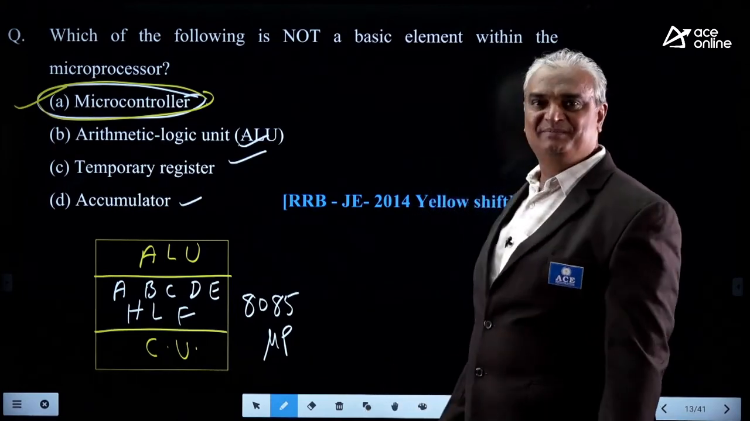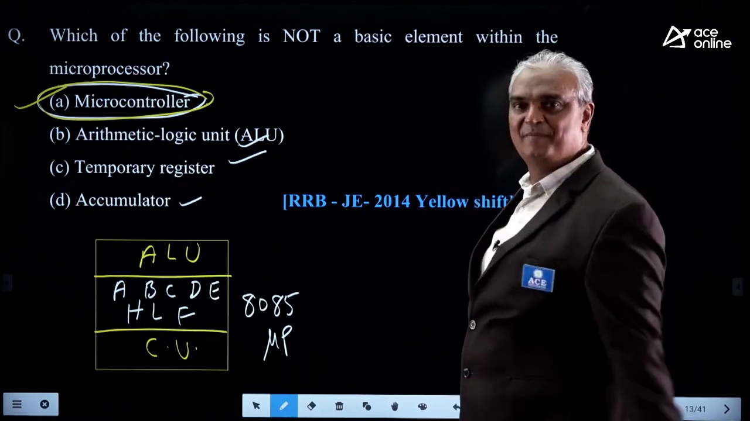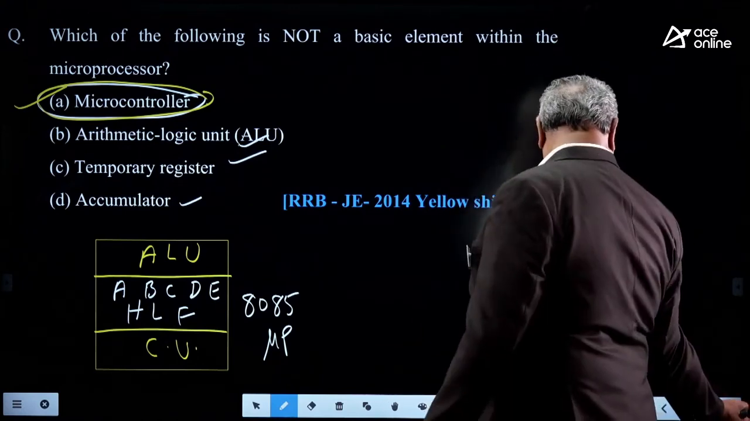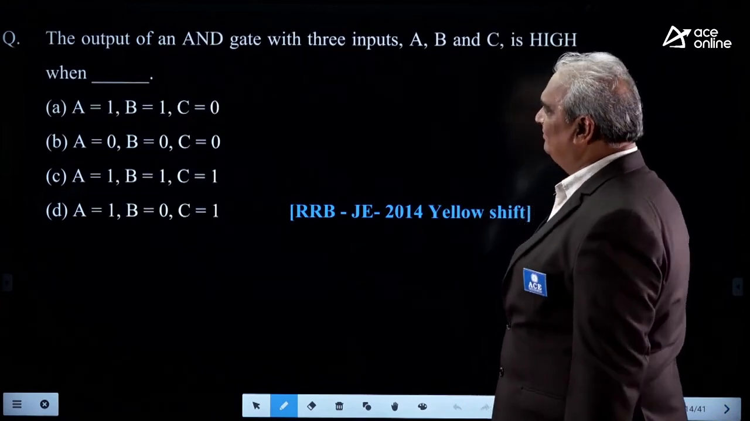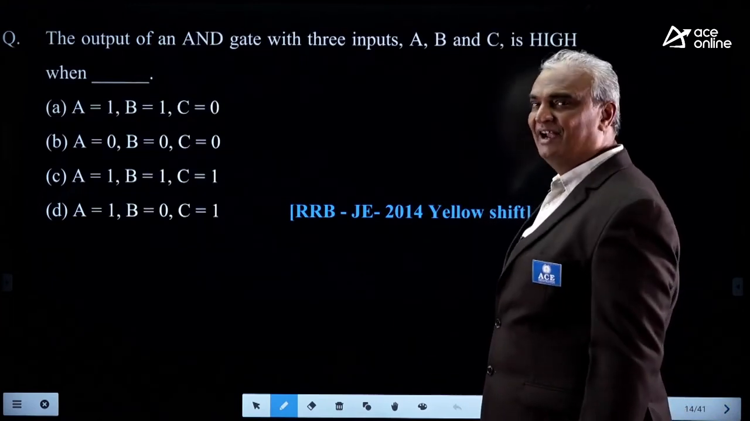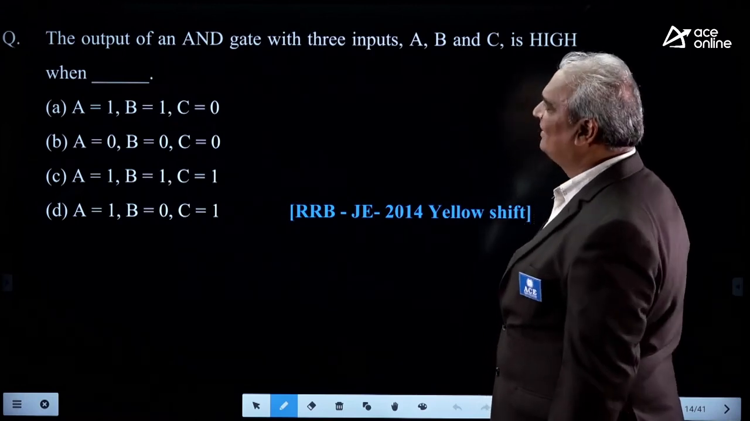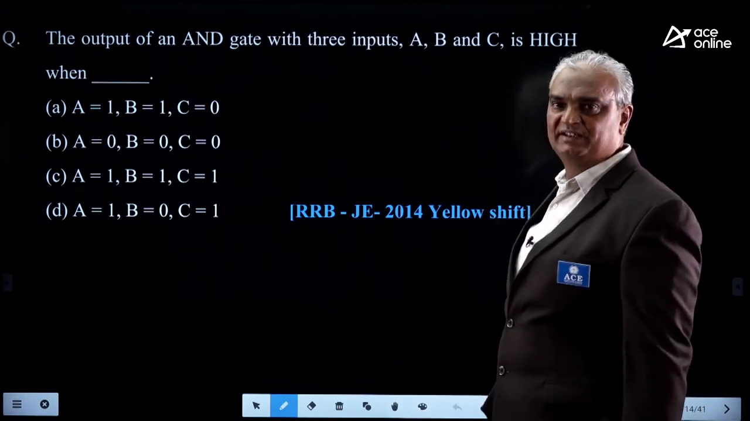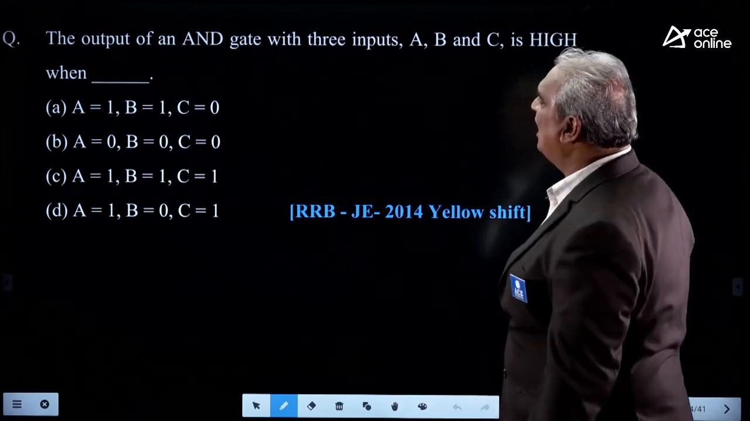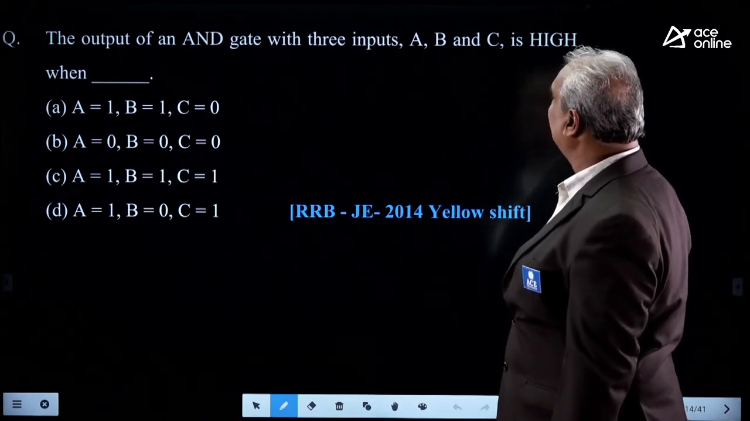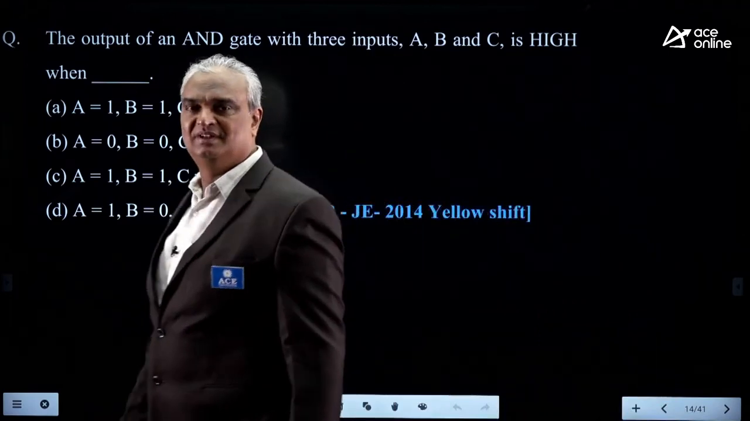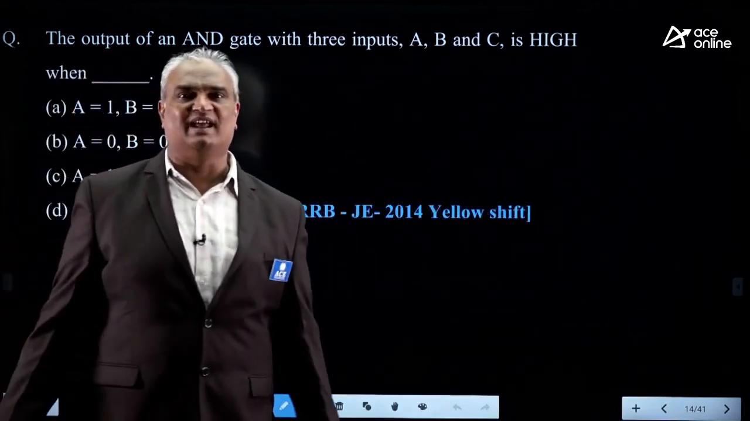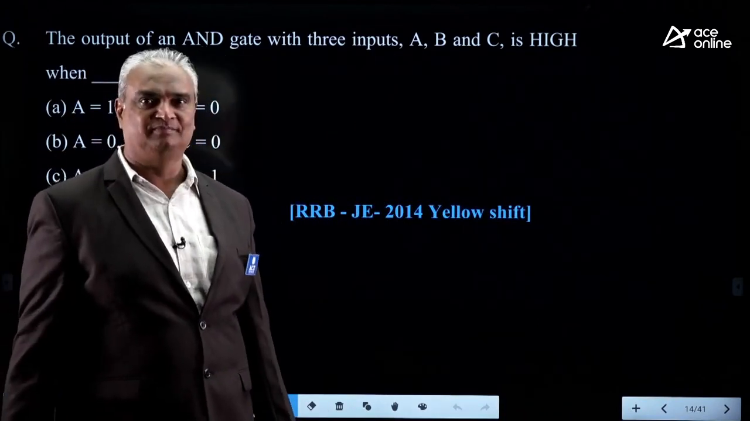2014 yellow shift question. Okay? Next. Look here. First watch the question. Try to understand the question. First understand the question carefully, then only go for the solution. The output of an AND gate with 3 inputs A, B and C is high when? He asked about the characteristics of the AND gate.